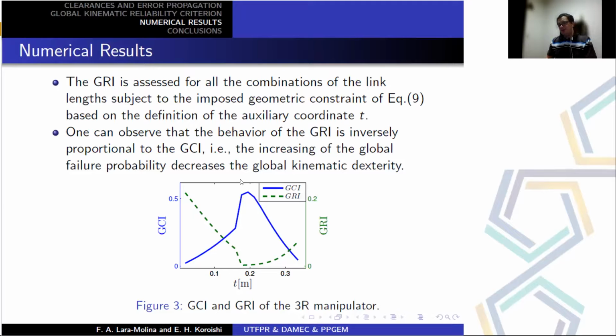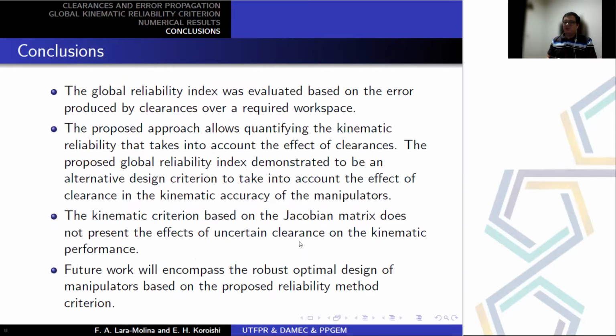Finally, in this figure, we can observe that when the global reliability index increases, the global conditioning index decreases.